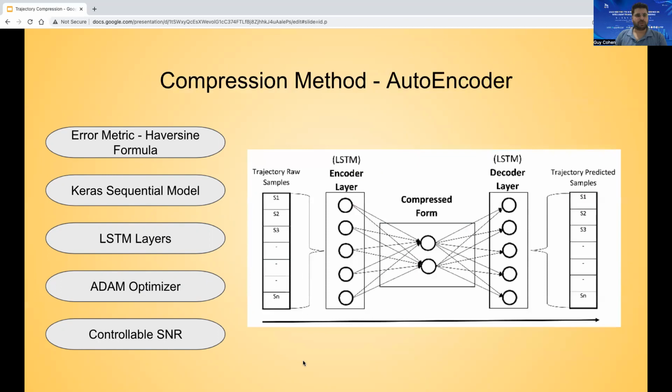The autoencoder model inputs n samples, and the output, which is predicted, is the same n samples. The uniqueness of the autoencoder is that the dimension of the input and output are equal, with a narrow layer in the middle of the model, which has a lower dimension compared to the input and the output. The autoencoder allows us to control the SNR, since the dimension of the inner layer is controllable. In the autoencoder, we also use the Haversine formula as our error metric, just like in the RNN case.